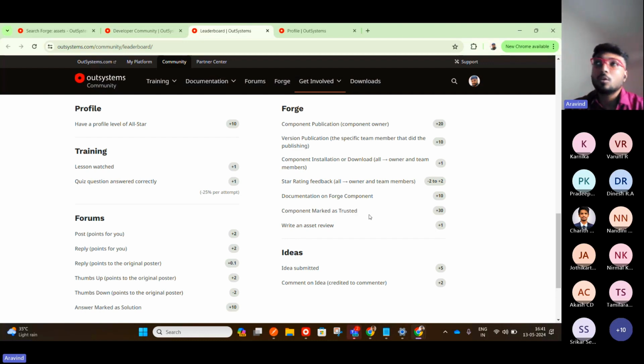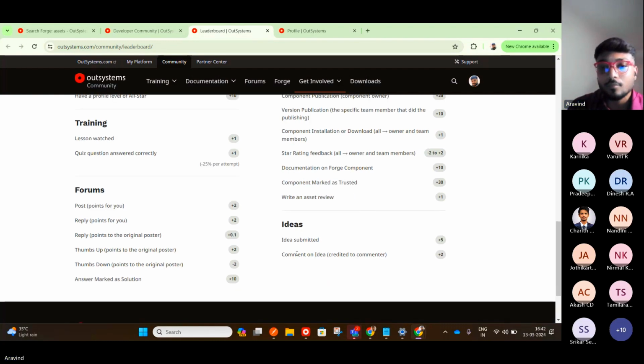So you may ask, okay, do I need to install only the trusted components, how about the not trusted, not OutSystems supported components, like that, right? We can also go ahead with OutSystems not supported components, that's not an issue, right? Unless it's reviewed by your TL or your tech persons before you install it to the project, right?